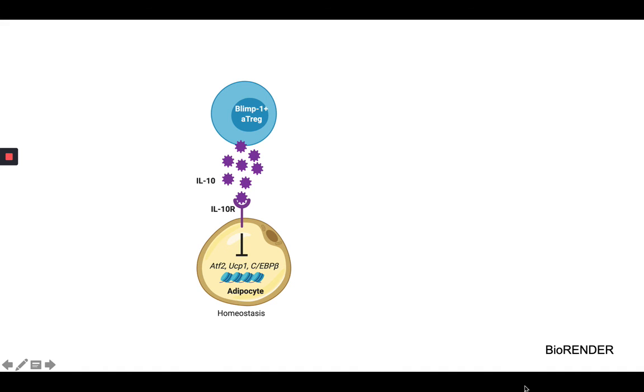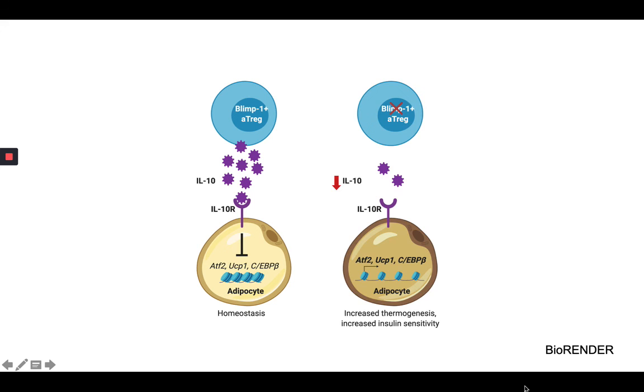So, to recap our model so far, we believe that BLIMP1 positive Tregs secrete IL-10, which acts on adipocytes to dampen thermogenesis and maintain metabolic homeostasis. However, we think that in the absence of BLIMP1 positive adipose Tregs, there is less local IL-10, and this leads to increased thermogenesis and slows down the progression of weight gain and insulin resistance during diet-induced obesity.